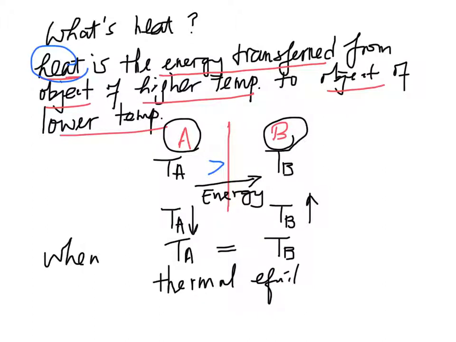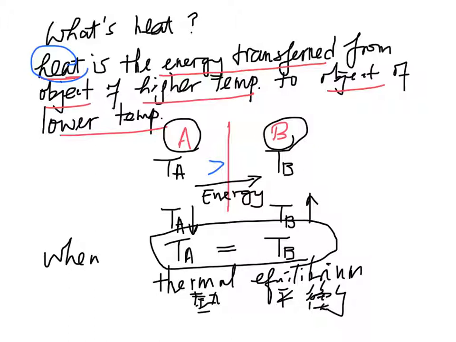Thermal equilibrium in Chinese means 熱平衡. When thermal equilibrium is reached, the bodies have the same temperature, and no more heat flow will occur.